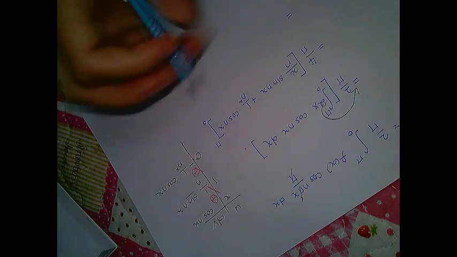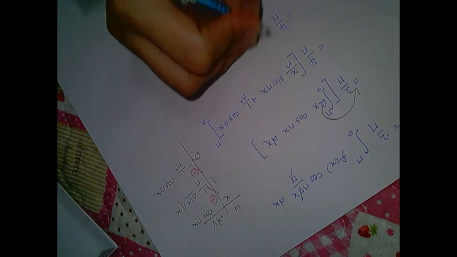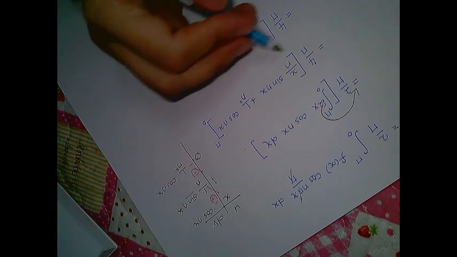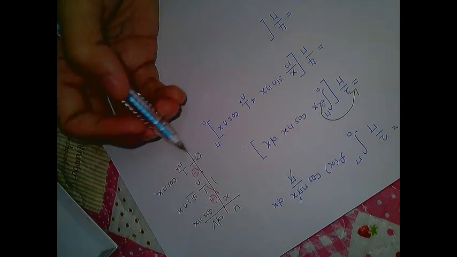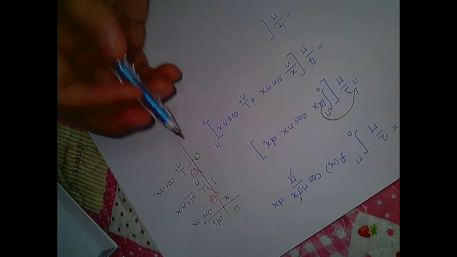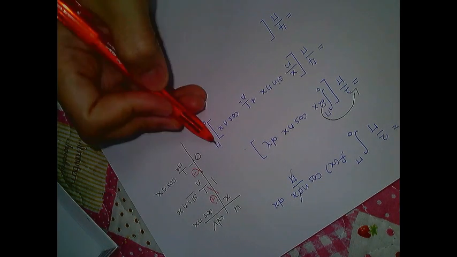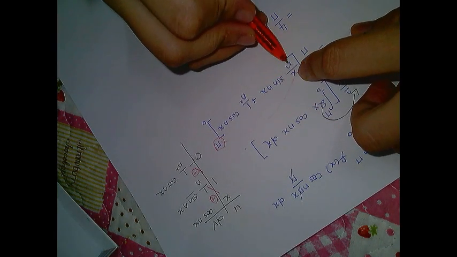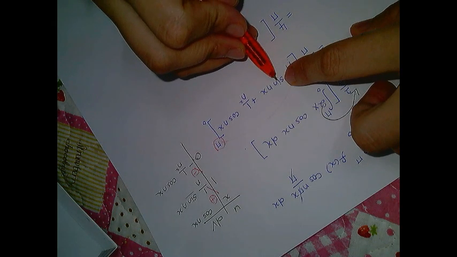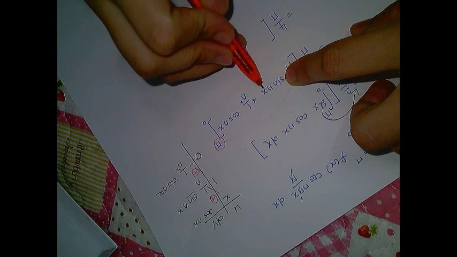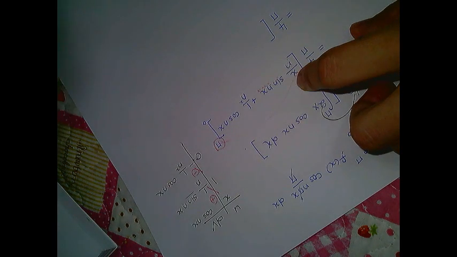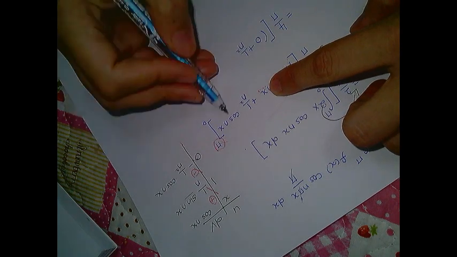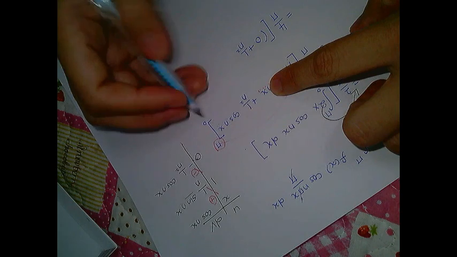Okay, so I have 4 over pi. I don't want to take out n, even though I know that this one is just a constant. Actually, we can take n out from our limit, but just leave it here because you have n square, right? So we need to substitute the upper limit pi. Okay, imagine that you have pi over n sine n pi. Sine n pi is 0. Okay, plus 1 over n square cos n pi, which is negative 1 to the n.